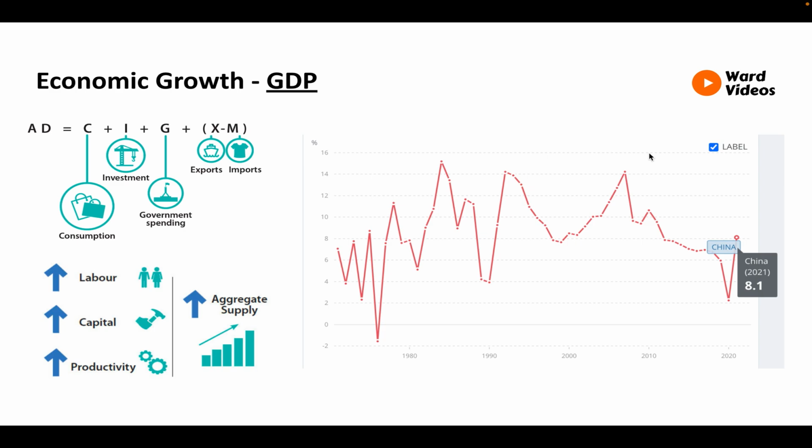Reducing these imbalances requires a shift in the structure of the economy, from manufacturing to high-value services, from investment to consumption, and from high to low carbon intensity. It then goes on to say, over the past few years, growth has moderated in the face of structural constraints, including declining labour force growth, diminishing returns to investment, and slowing productivity growth. The challenge going forward is to find new drivers of growth while addressing the social and environmental legacies of China's previous development path. Now, according to the CIA Factbook, let's look at some key components.